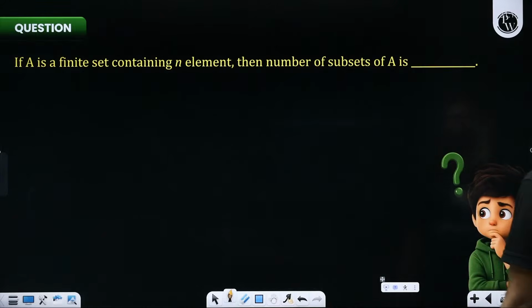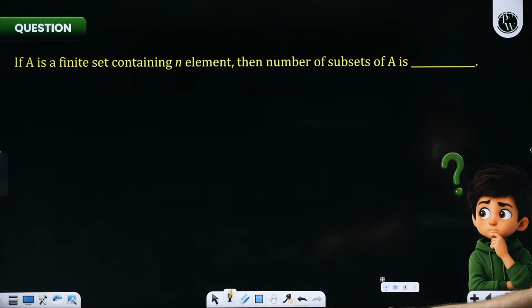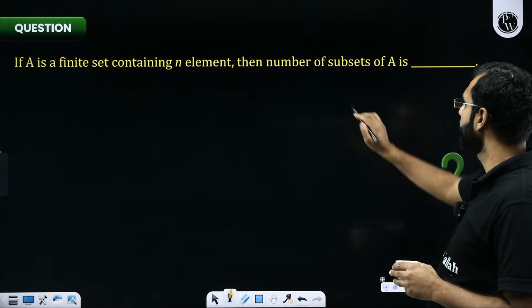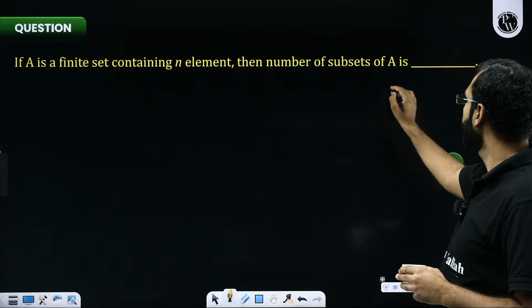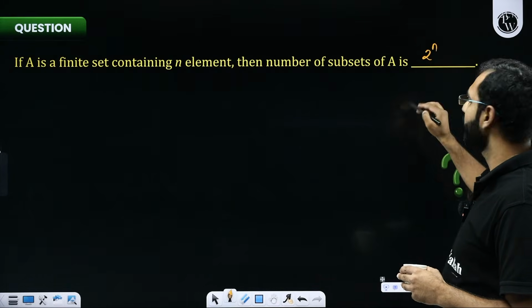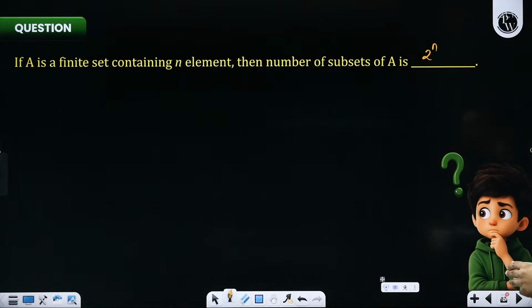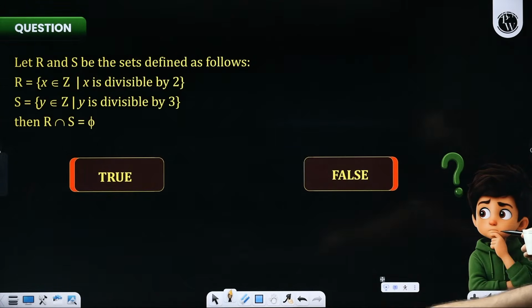Let's try the next question with this. If a set contains n elements, the number of subsets of A is always 2 to the power n. We have discussed it as a formula. I think nothing needs to be told about this. Now you tell me whether it is true or false.